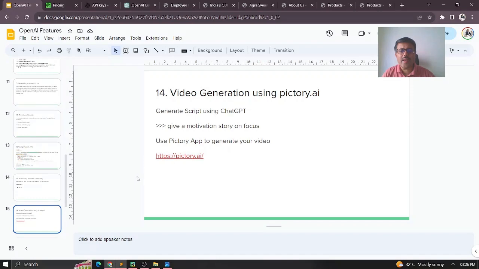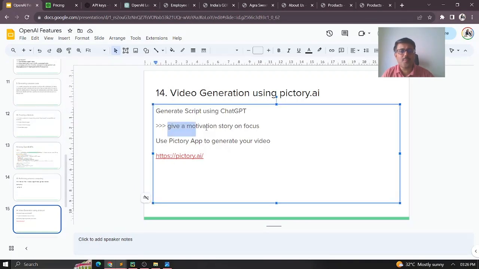For example, I'm asking ChatGPT to give me a motivational story on focus, the importance of focus. I just want to get a story for that. It gives me text, but to create a video you need a storyline, so that it will give to me.